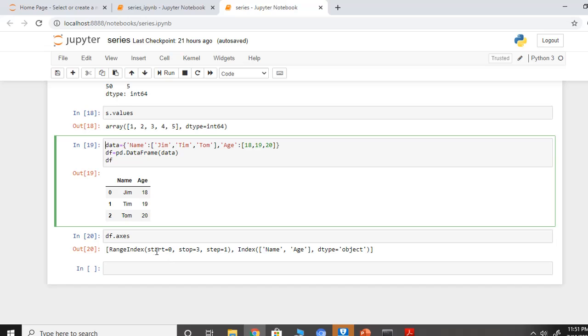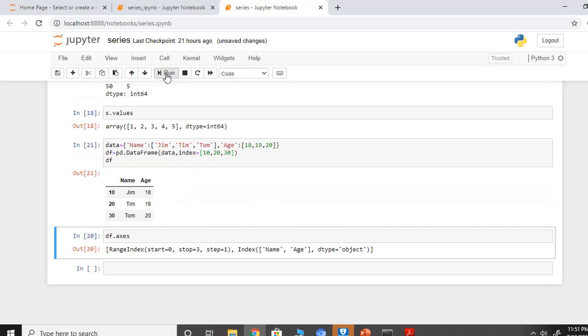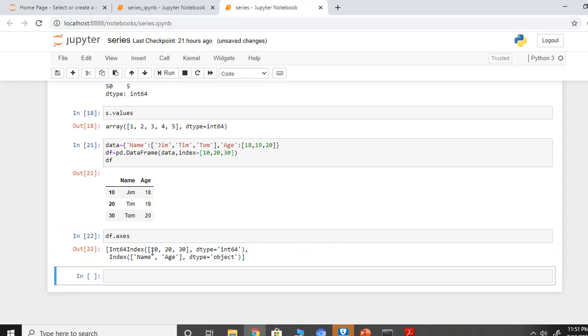It is giving in this format because we have not explicitly defined the index. If we define the index, it will specify that. For example, if I say comma index is equal to 10, 20, 30 and I run it, now I have explicitly defined the row index. So when I say df.axis, it will specify the row indices and it will specify the column labels. The column labels are name and age.